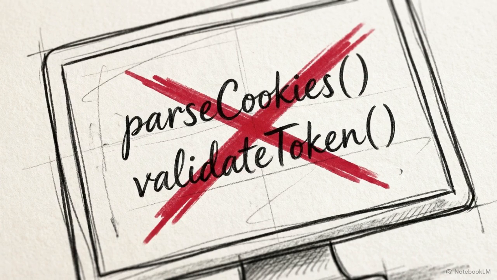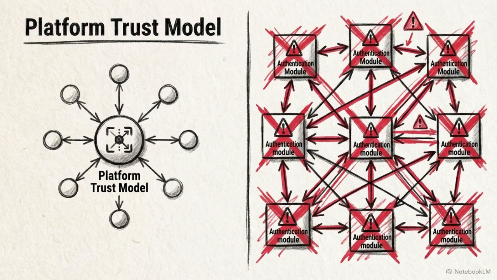Because the platform guarantees this context, services must never parse authorization headers or validate session cookies internally. Building custom authentication middleware inside a microservice is strictly prohibited. It introduces redundancy and breaks the centralized trust model.